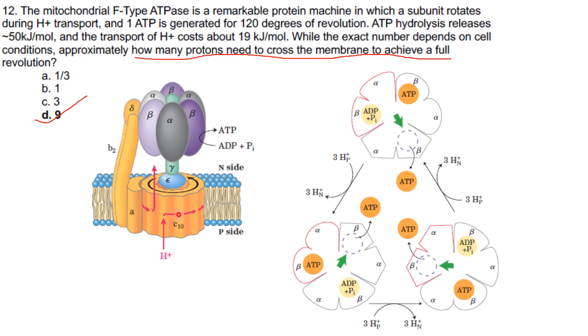Okay. Now we will see the F1 particle. This is the section of the F1 particle. This arrowhead indicates the gamma subunit, which is the central shaft and which will keep rotating. These are the beta, alpha, beta, alpha, beta, alpha subunits. I have taken this picture from Lehninger, so the explanation has also been very beautifully given in Lehninger. You can go through it after hearing my explanation.